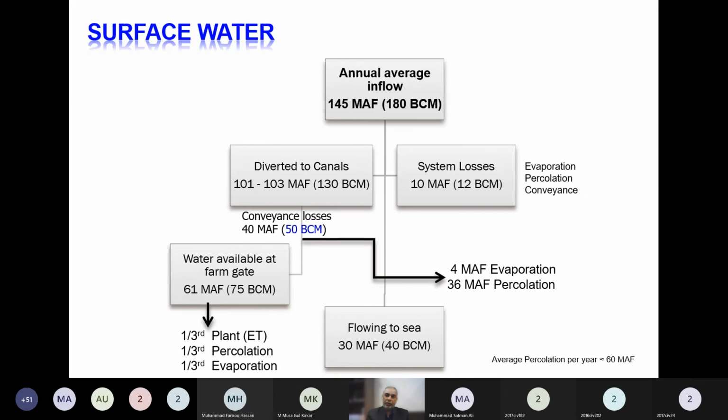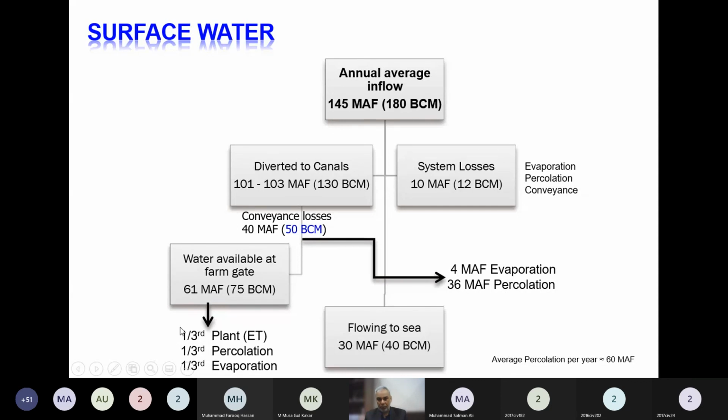So when we apply that water to the farmland, then also there are some losses of evaporation and deep percolation. Percolation is a kind of seepage. When seeped water reaches the water table or goes deep underneath, we say this is percolation. So the plant actually uses 60 million acre feet; out of that 60 million acre feet, only 1/3 is used by the plant, and the rest is considered as losses in our irrigation system.